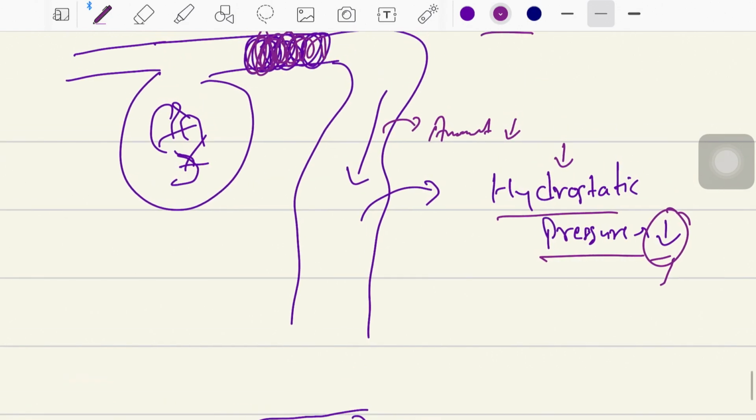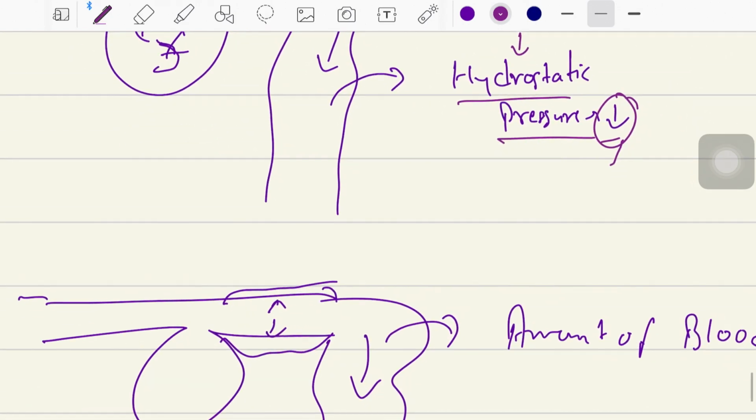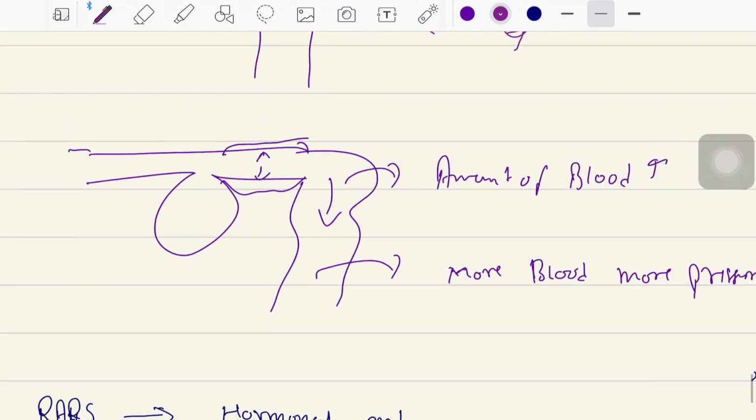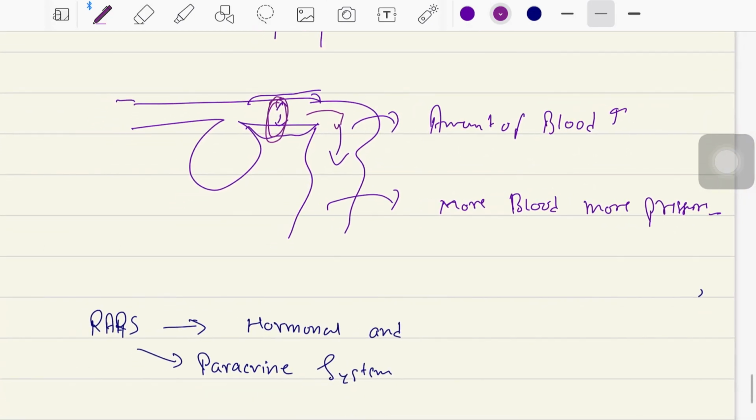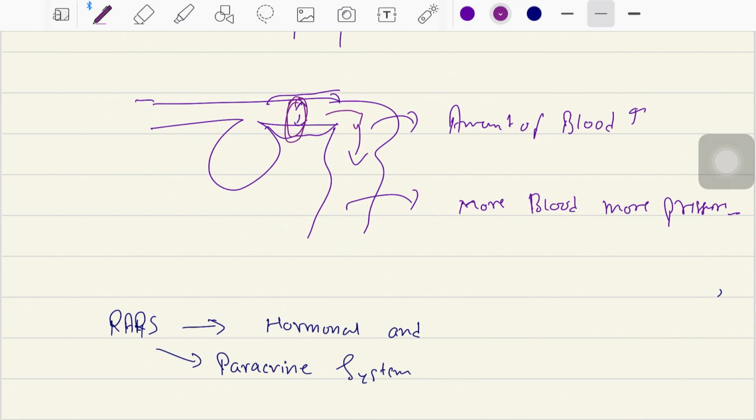Are you getting my point? If you are not getting my point, you can DM us your doubts. The same thing is happening. Now suppose we dilate the efferent arteriole. Dilation of the efferent arteriole will cause more of the blood to go in the peritubular capillaries. More of the blood means more of the pressure, and that will increase the hydrostatic pressure in the peritubular capillaries. So this is how peritubular capillaries work. The hydrostatic pressure will decrease when there is constriction of the efferent arteriole.